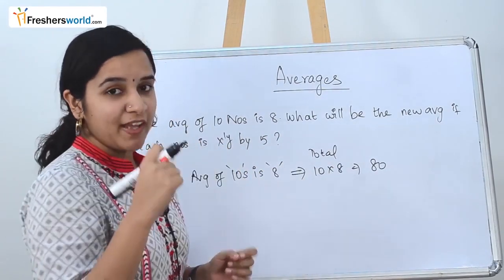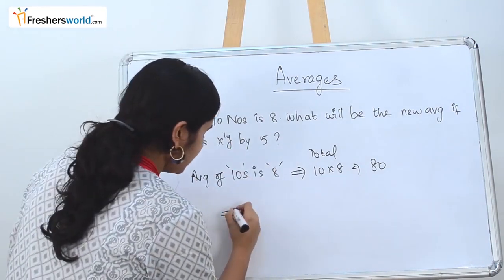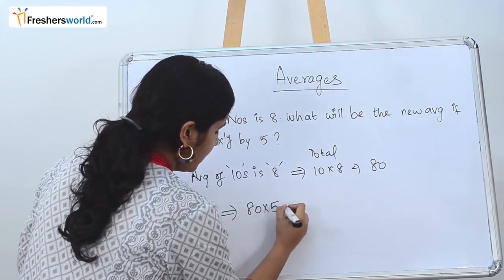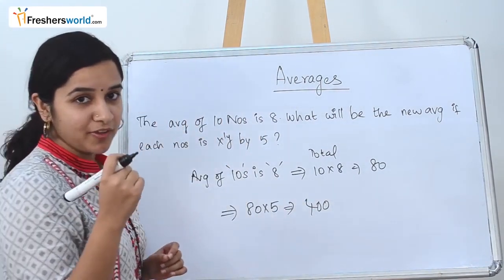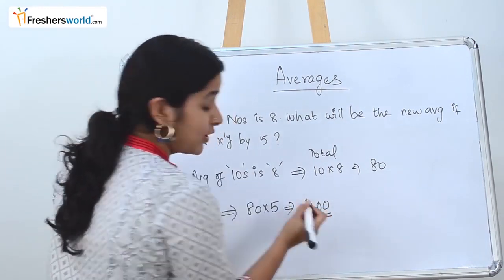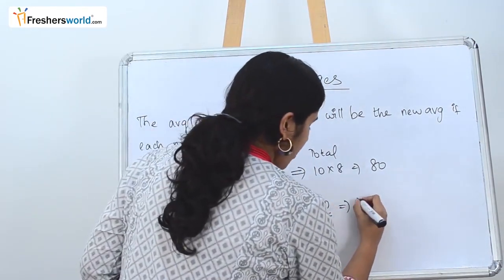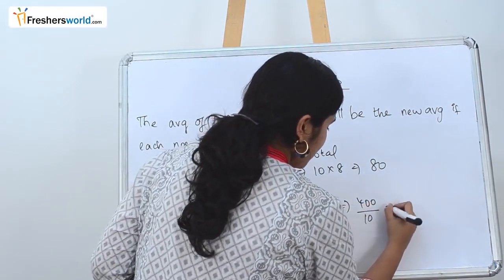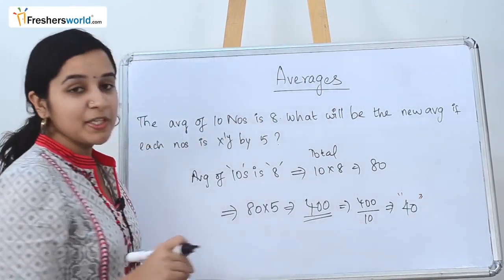What will be the new average if each number is multiplied by 5? We know the total value is 80. Each number is multiplied by 5, which can be written as 80 into 5, which is equal to 400. What are they asking? They are not asking you to find the total, they are asking you to find the new average. So we know the total value is 400 and the total number of numbers is 10. 400 by 10 will give you the average, which is 40. So 40 will be your new average.